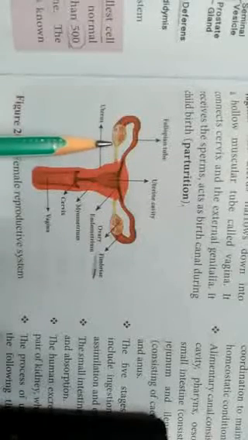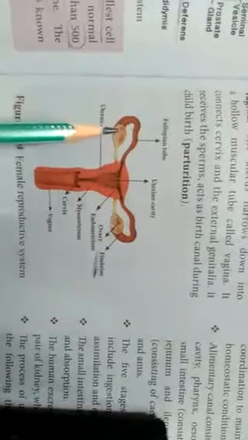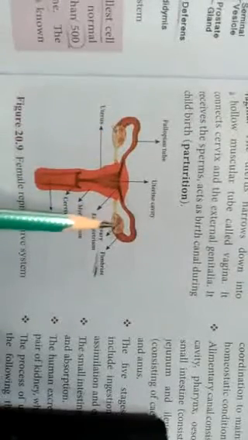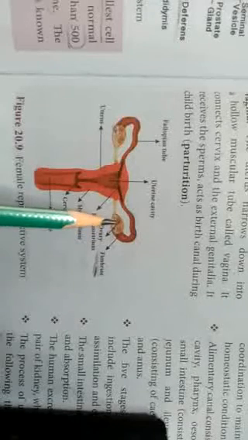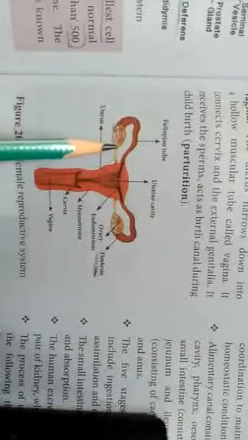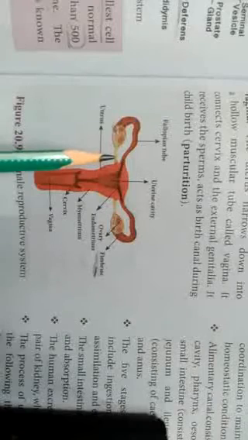The ovary is the female gonad which produces the female gametes, called eggs or ova. The ovary also secretes two hormones. The first hormone is called estrogen, and the other hormone is called progesterone. A mature ovary contains a large number of follicles at different stages.